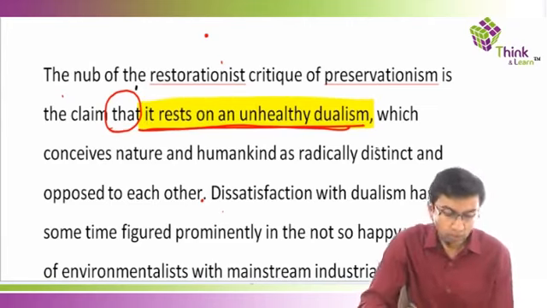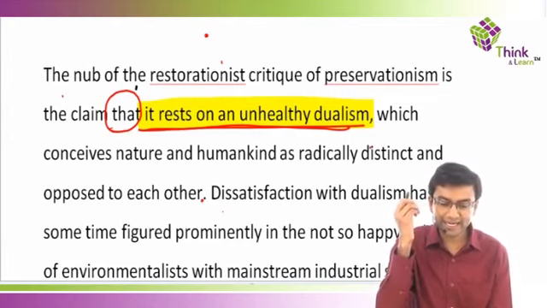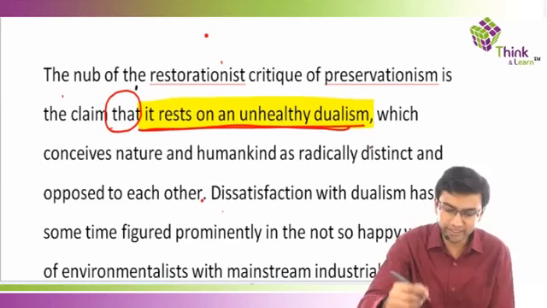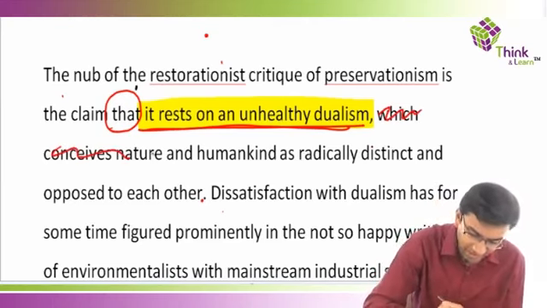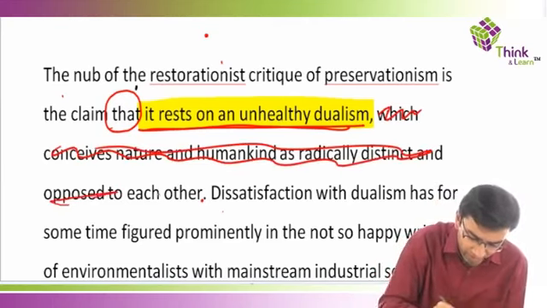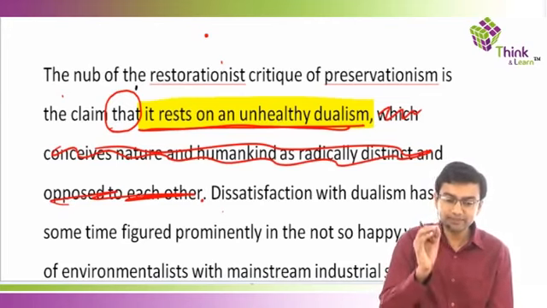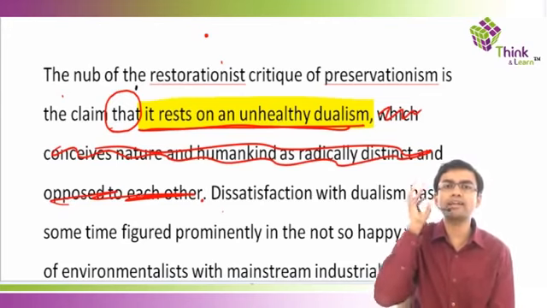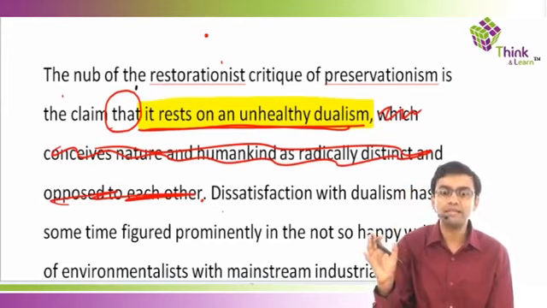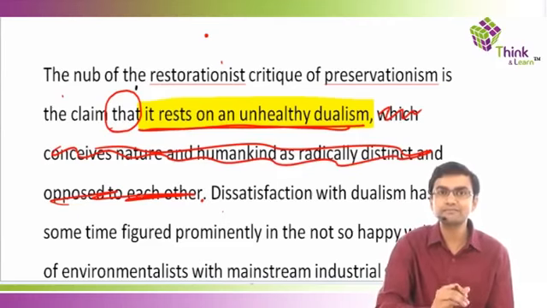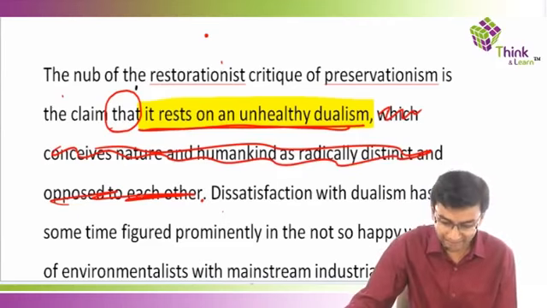Fine. Now, which conceives nature and humankind as radically distinct. Now, why am I worried about what comes after the word which? Ignore it. Let's just scratch this off. This is not very important for us. So what is the point he's trying to say in the first line? He says that preservationism is based on an unhealthy dualism. That's all. The first line, which had so many words, ultimately we just compressed it to 5 words. Let's have fun. Let's look at the next line.